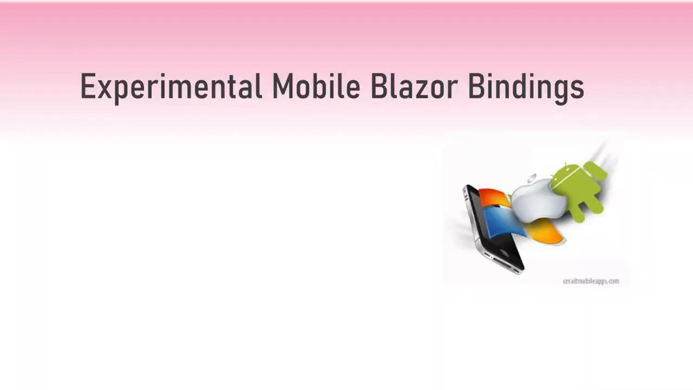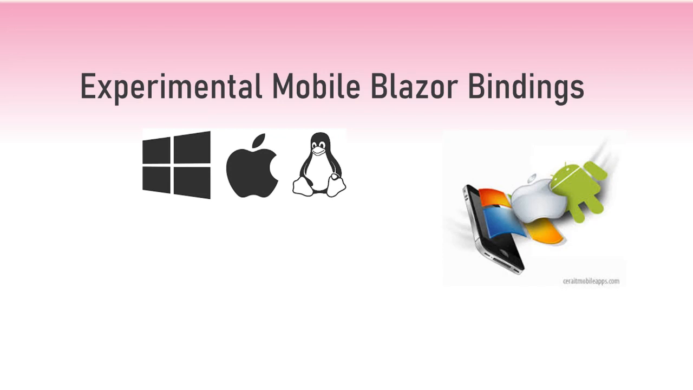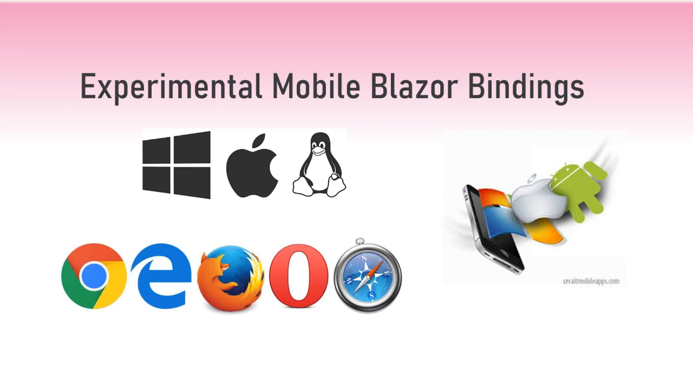So here is where the interesting part of our talk comes in: experimental Mobile Blazor Bindings. If you think about React, it has a similar approach. They have React Native, where they take their React code and run it on a mobile device. Here, we're going to be targeting Android and iOS through Xamarin Forms, as well as showing that it can deploy to Mac, to Windows, and of course, to every browser, because we're going to be doing a complement of the Blazor part.